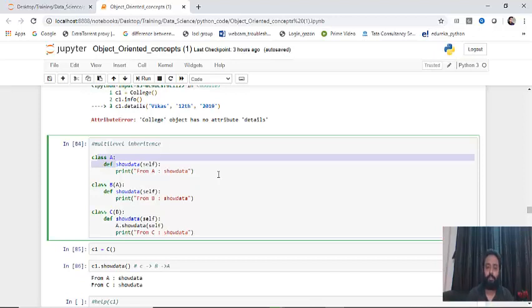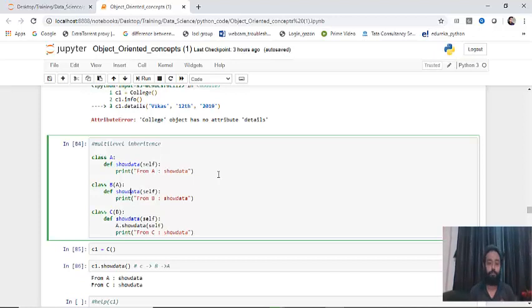Class A, again a show data method. Class B, again a show data method, but here B is inheriting from class A. Again a third class is created, that is class C, and class C is inheriting from class B and not class A.